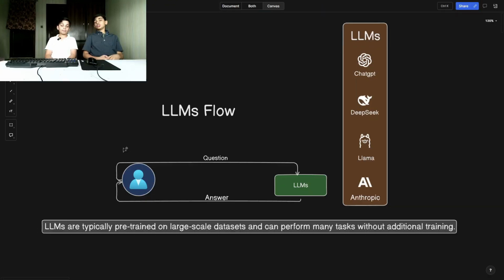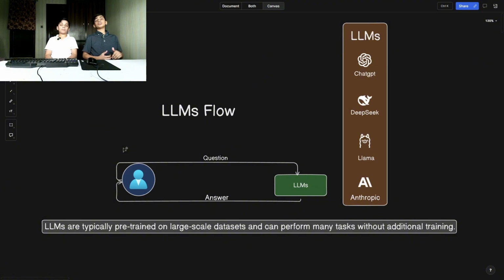So before we dive deep into agentic AI, let me tell you the LLM flow. An LLM has a simple flow. There's a user, the user asks a question, then the LLM. The question is called a prompt, and the LLM will answer the user. There are many LLMs, but the most popular ones are ChatGPT, DeepSeek, Llama, and Anthropic.